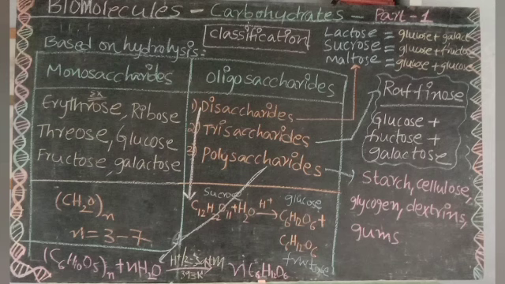And if you take polysaccharides, these undergo hydrolysis and give more than 3 monosaccharide units, so those are called polysaccharides. They also have a general formula, (C6H10O5)n. Some examples of polysaccharides are starch, cellulose, glycogen, dextrin and gums. And there is a famous equation: (C6H10O5)n reacts with n H2O water molecules, under specified conditions of 2 to 3 atmospheric pressure and 393 Kelvin, to give C6H12O6 molecules.